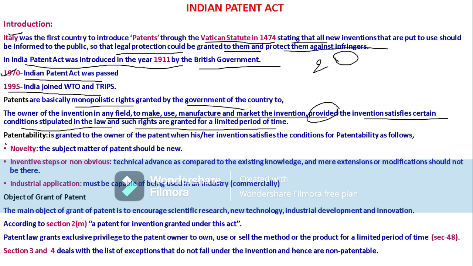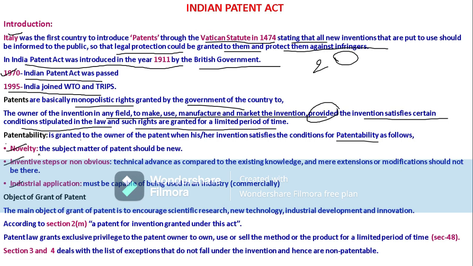Then patentability. Whenever a patent is granted, that person gets patentability. Patentability means a patent is granted to the owner when his invention satisfies the conditions for patentability. So what are those conditions? First and foremost is novelty, second is inventive steps that are non-obvious, and third is industrial application. These three are the most important requirements to get a patent.